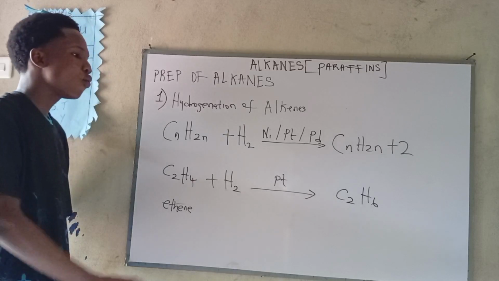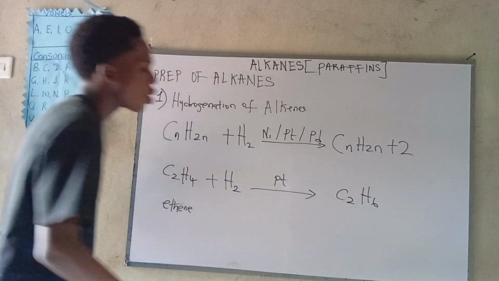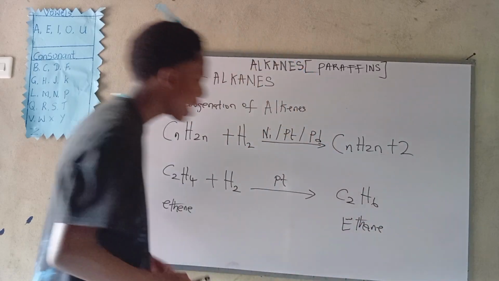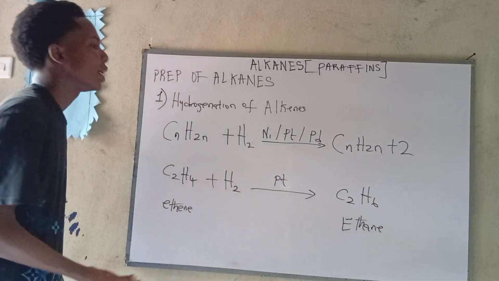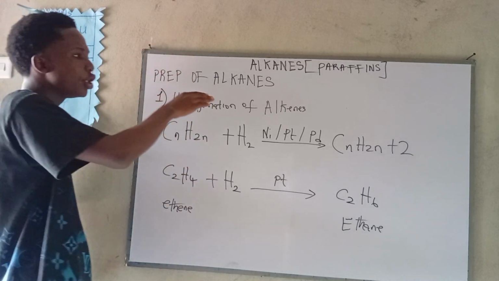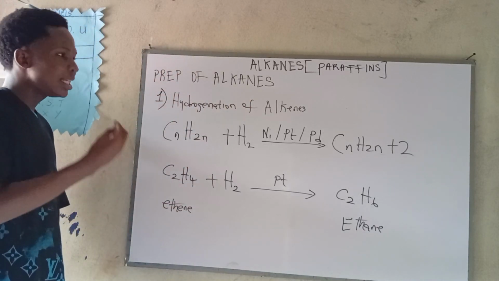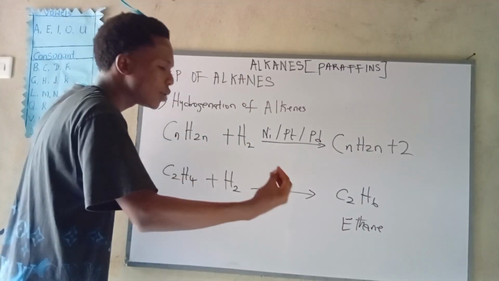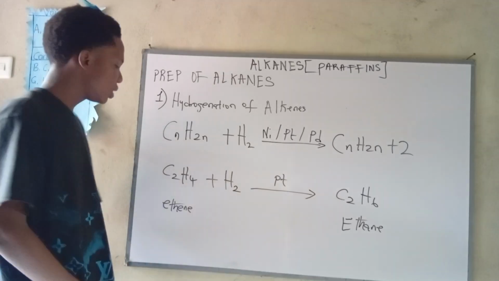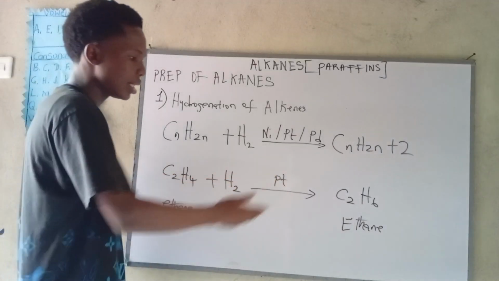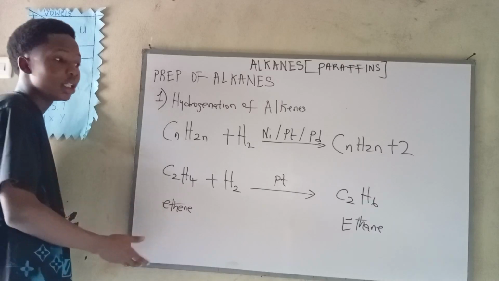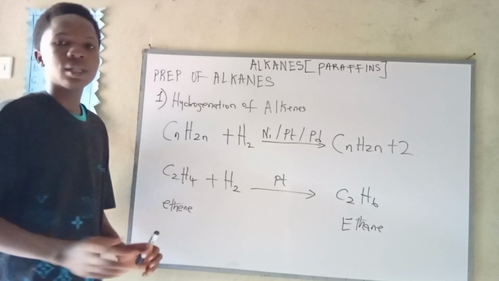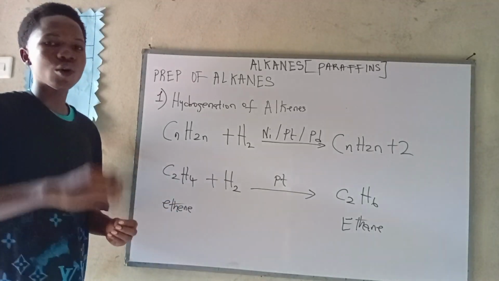C2H6. Now, what have we got in here? We have gotten what? Ethane. Now, getting ethane, what does that tell you? Any alkene you use in the preparation of alkane will give a corresponding what? Alkane. If you use ethene, it will give you ethane. If you use propene, it will give you propane. If you use butene, it will give you butane. Are we good? Now let's move over to the next preparation of alkanes.